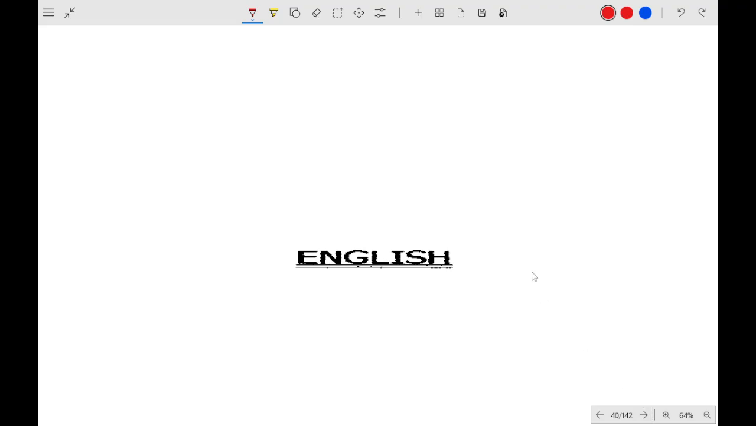Now is the English part. English part has 30 marks in the exam. Sorry, I'm extremely sorry. Not 30 marks, 50 marks. Sorry, maximum marks are allotted to English, 50 marks. So this one is very important.